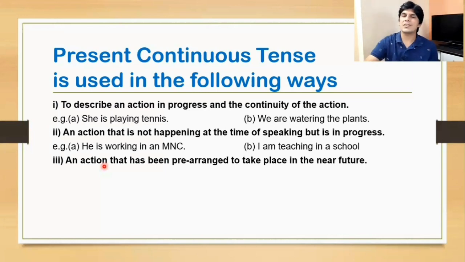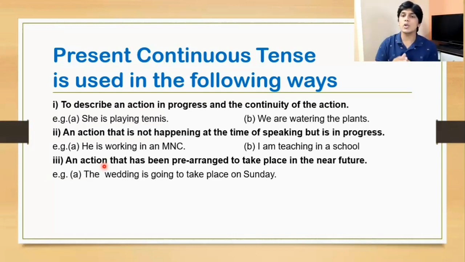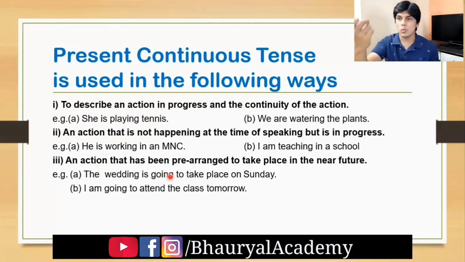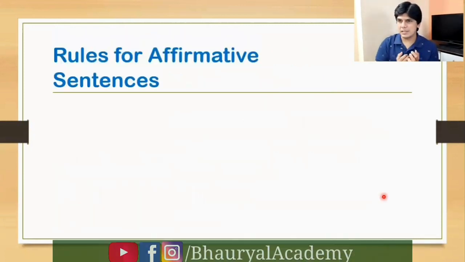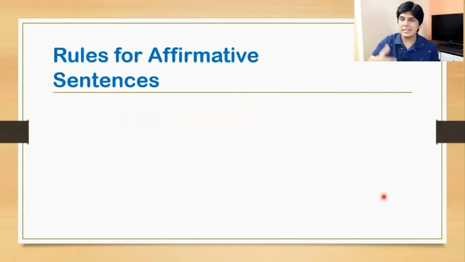Third way, an action that has been pre-arranged to take place in near future. Any action that is going to happen in future, which is already pre-planned or pre-arranged. See the examples. The wedding is going to take place on Sunday. Is going to. This is present continuous, but then too we are discussing about future, Sunday. I am going to attend the class tomorrow. Again, future's action, but then too it is present continuous tense.